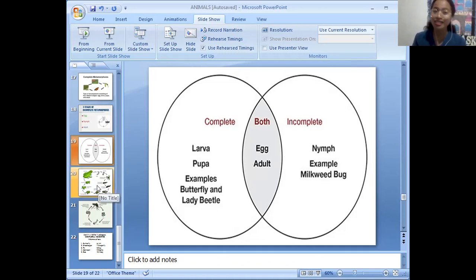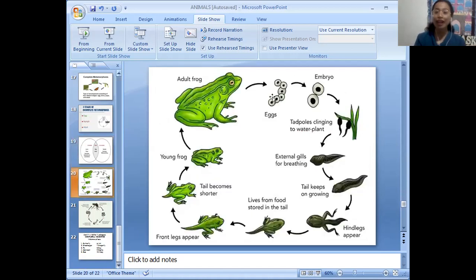So this time, I will show you an example of the life cycle of a frog. As you can see in the picture, it started with an egg, and then an embryo. It is fertilized already, and it becomes tadpoles, and it clings to the water plant.